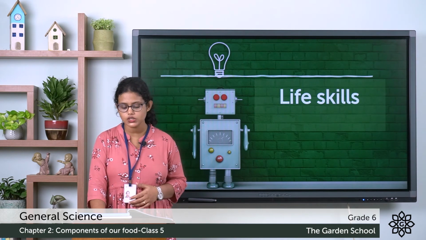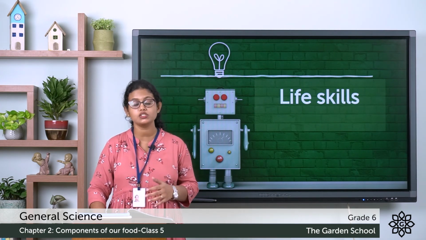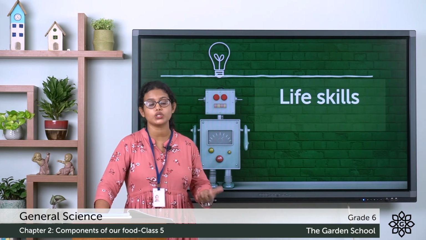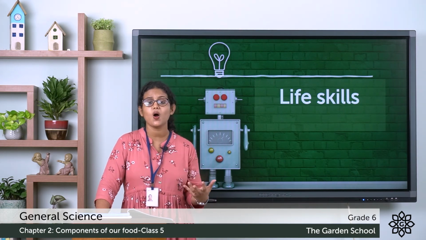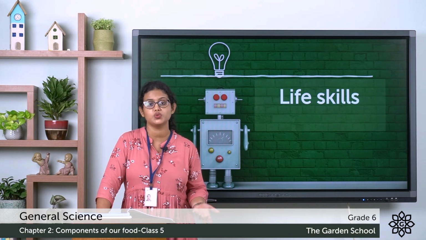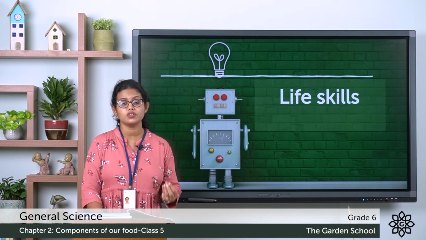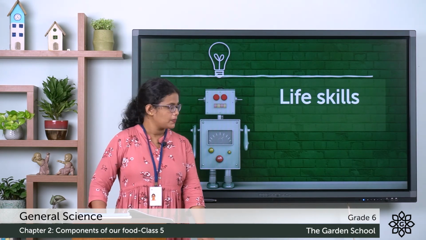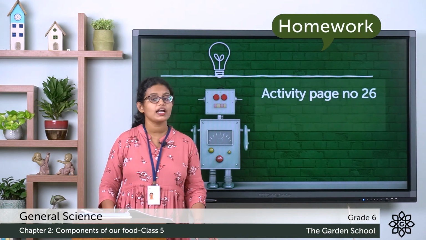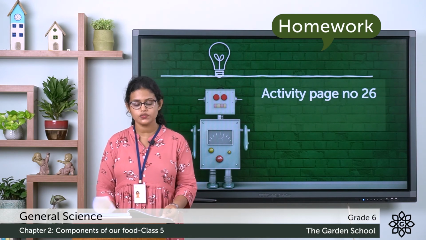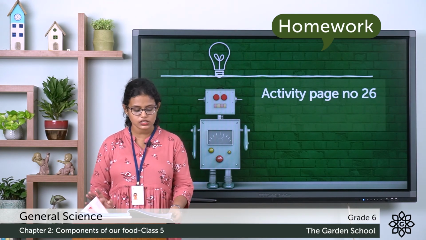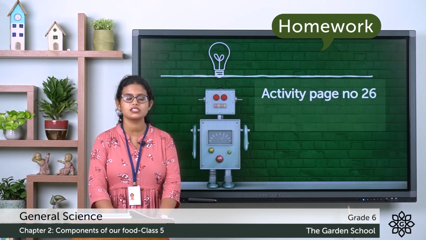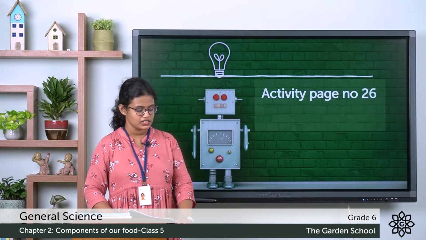Then, do not eat only what you like. Eat all kinds of fruits, vegetables and pulses. So you should not eat only what you like because your body needs all nutrients. Your body needs different nutrients. So you need to have different food that contains different nutrients. The next is activity. So you have an activity in page number 26, that is projects on. You can go through it and submit your answers in Microsoft Teams.